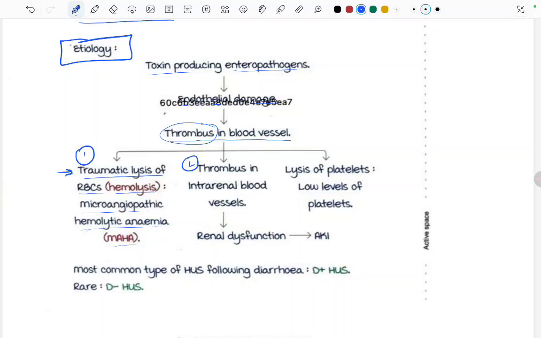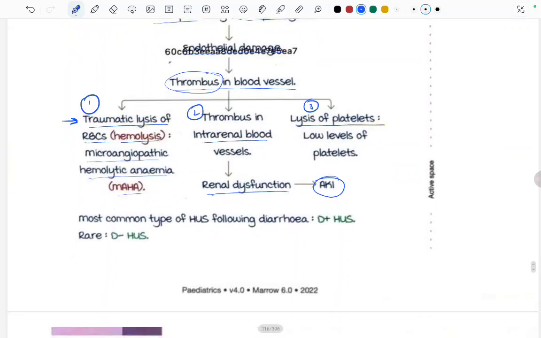Second is thrombus in the intrarenal blood vessel, which can cause renal dysfunction, leading to acute kidney injury. Third, it can cause lysis of the platelets, leading to low levels of platelets. These are the three things the thrombus causes: microangiopathic hemolytic anemia due to traumatic lysis of RBC, renal dysfunction leading to acute kidney injury, and low platelets.